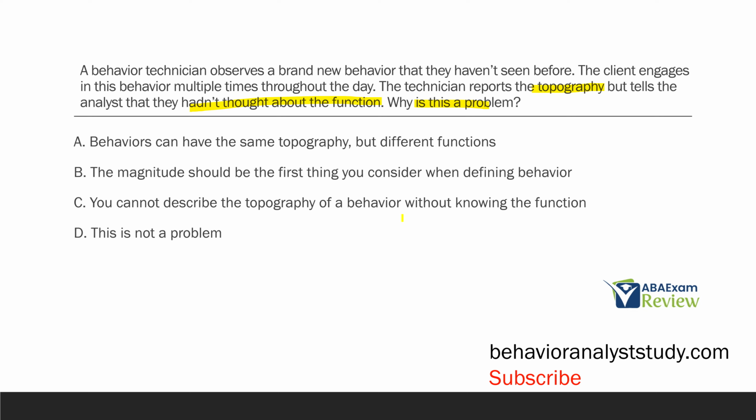The function is harder to figure out, but the function is the more important piece. So even though it's just a hypothesis that this technician would be delivering, they still need to come prepared with, well, why do you think it occurred? Because the topography is not enough to help us understand what we need to know about this brand new behavior.